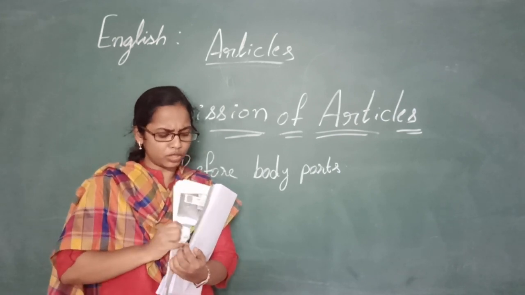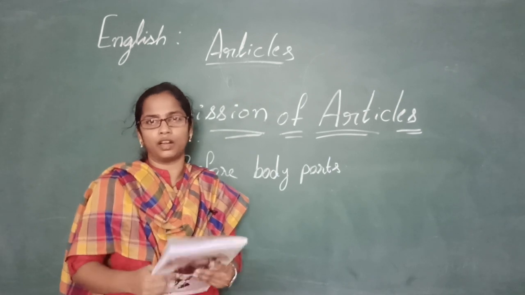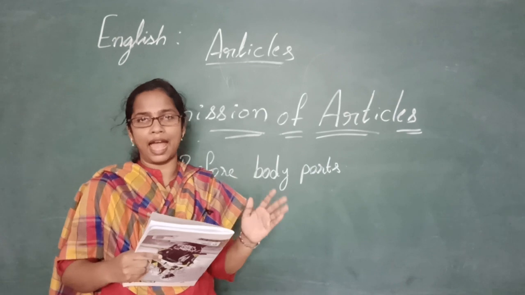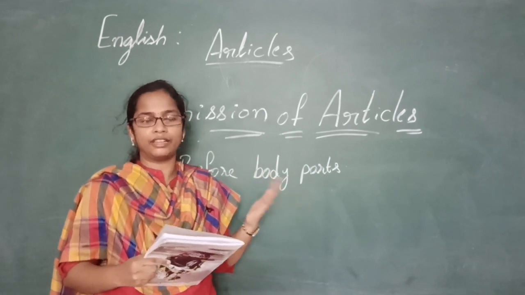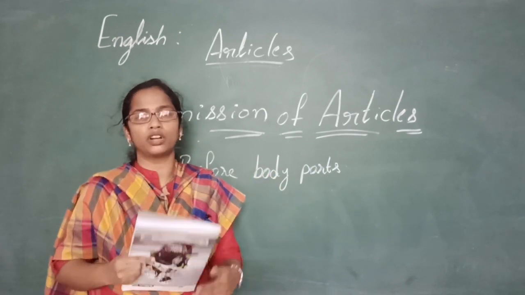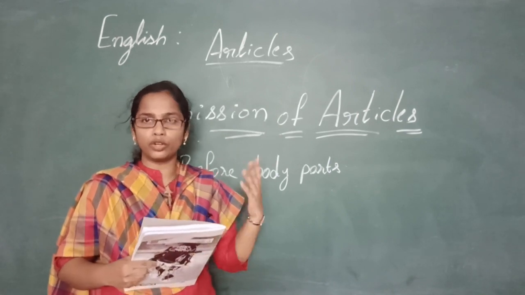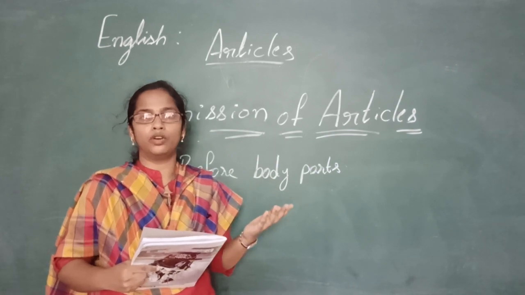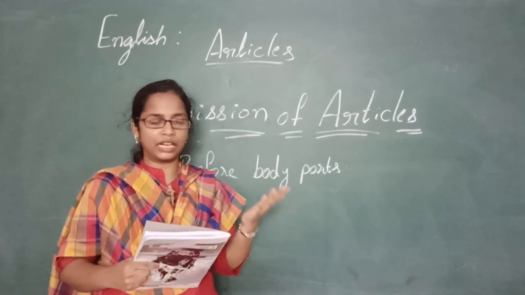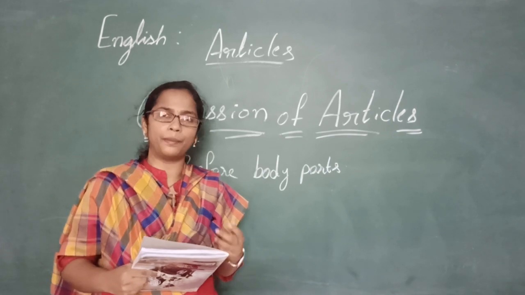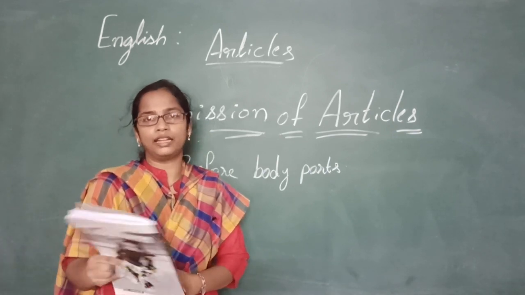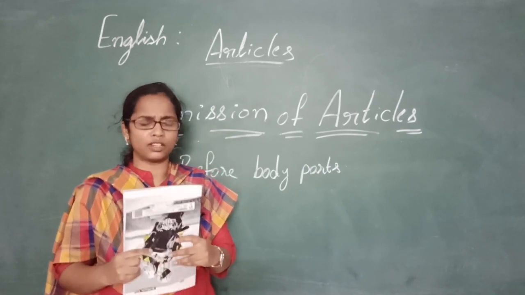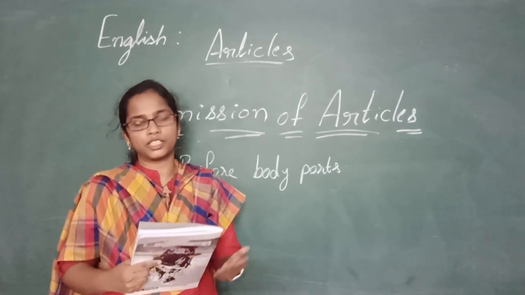These are some of the rules to follow while using articles. So we all know that there are three articles, a, an and the. The is considered a definite article, and a and an are the indefinite articles. Where to use a and an we all know very well. The main thing is that consonant sounds and vowel sounds play a major role while selecting an article. So be clear with that. If you have any doubts, please call me, contact me or text me.